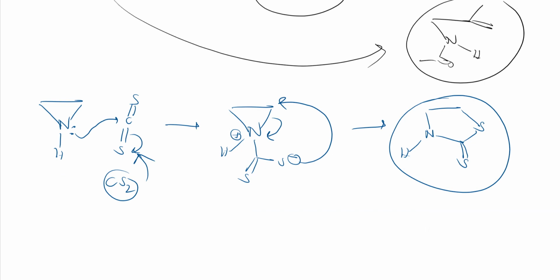Simply, if I show here, this bond is formed, this bond is broken. So this bond is not there. So nitrogen is attached to one carbon here, to this double bond S, to this one more S, and this S is bonded to this carbon attached to one more carbon, and here the nitrogen bond. This is how we will get it, right? So these are simple reactions. So let us see a few more reactions.